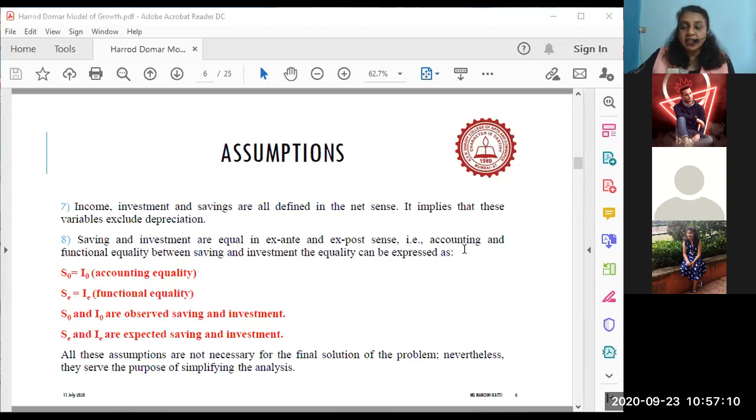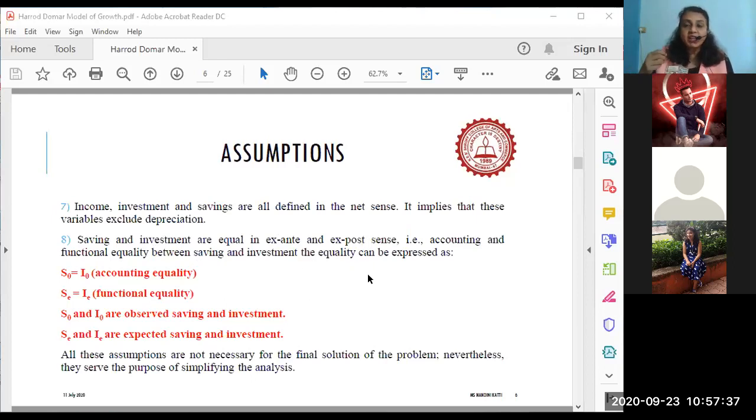Accounting sense is where you calculate savings and investment, and functional means that savings is a function of the rate of interest and investment is also a function of the rate of interest. That is functional equality, correct? Have you all understood what is functional equality? S is a function of the rate of interest and I is also a function of the rate of interest.